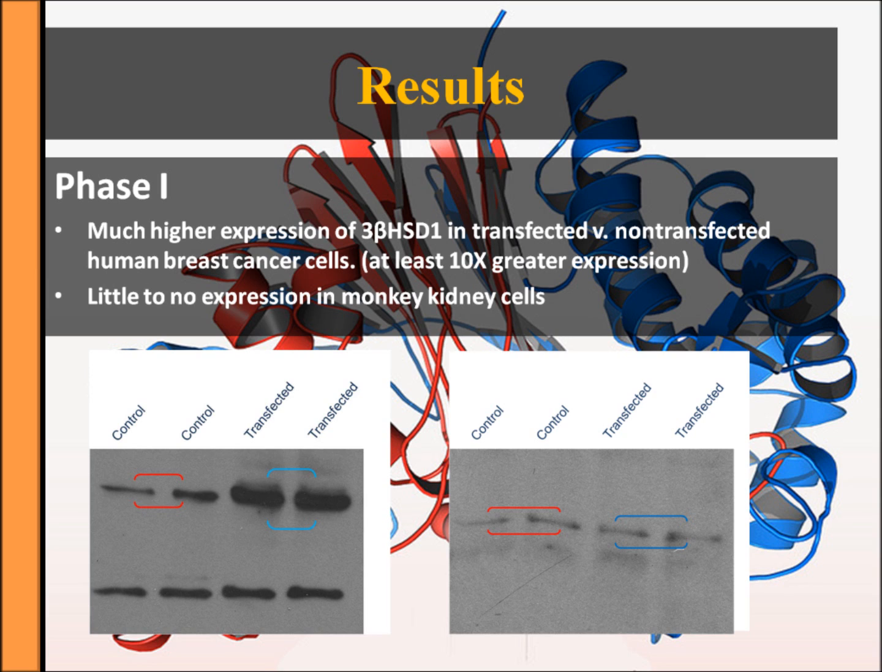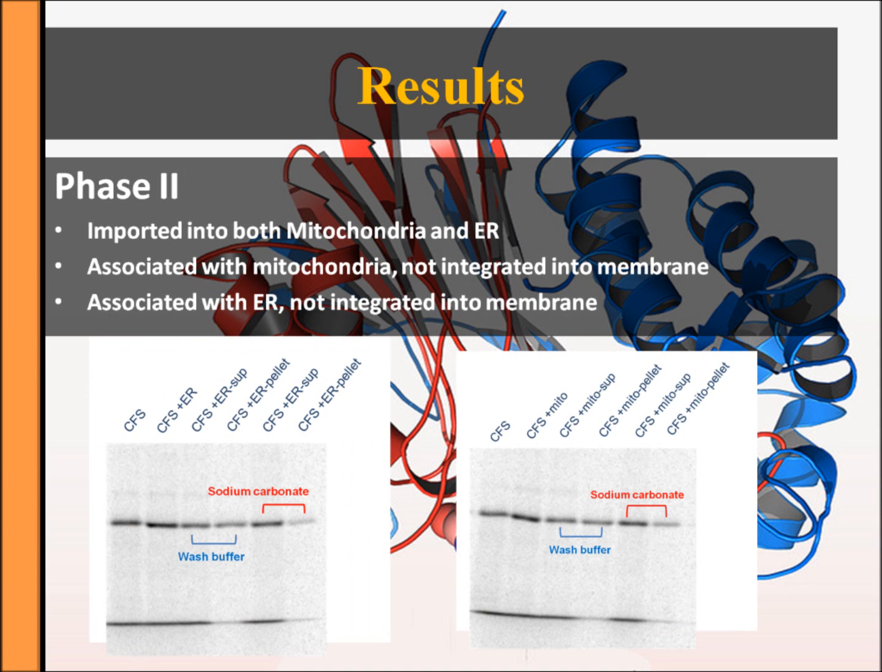I found that there was much higher expression of this protein in transfected versus non-transfected cells, and that there was little to no expression in the monkey kidney cells, as expected, and that it was imported into both mitochondria and ER, but associated only with the mitochondria, not integrated into the membrane, and associated with the ER, but not integrated into the membrane. I then attempted to determine the complexes. It is currently ready for mass spec.